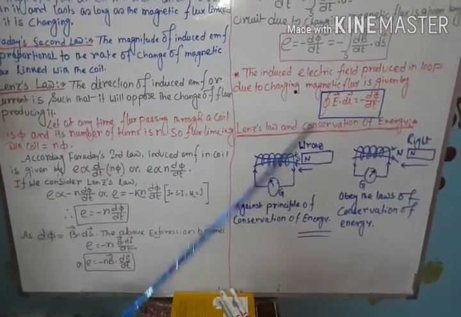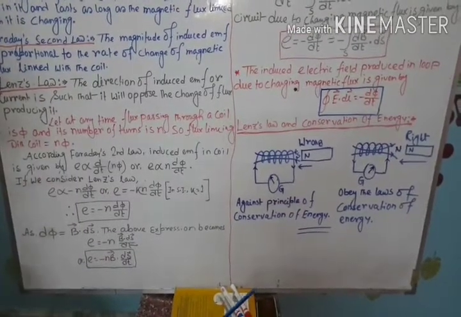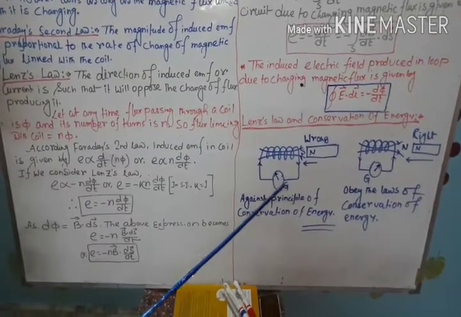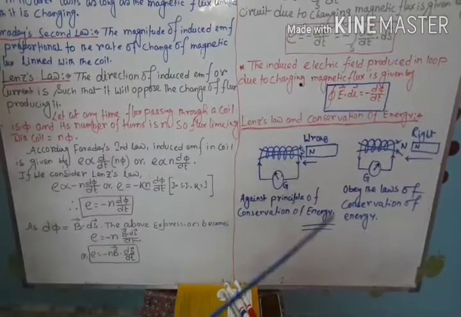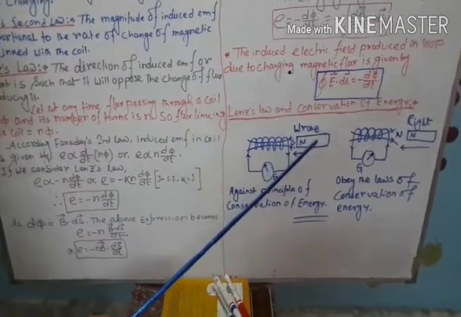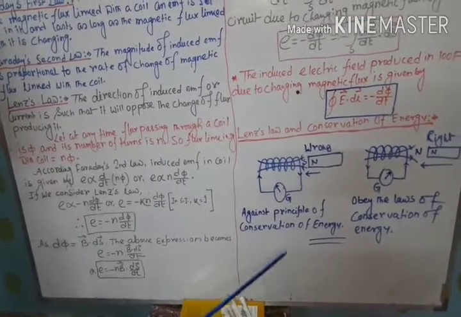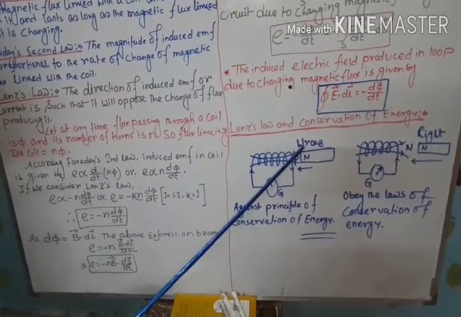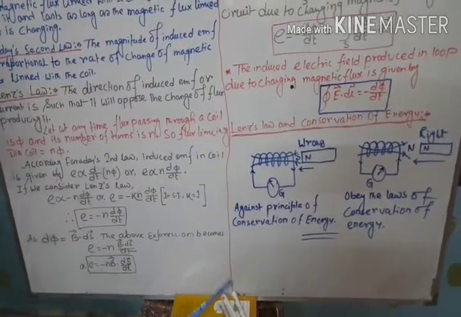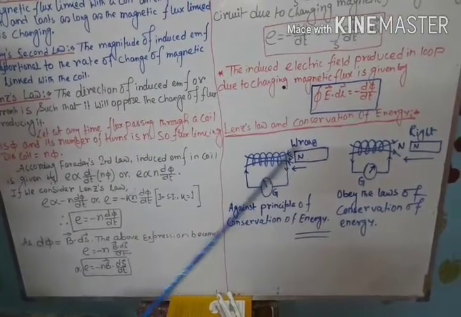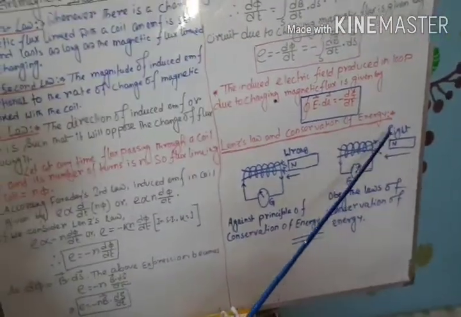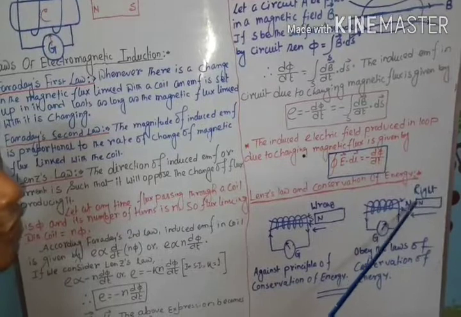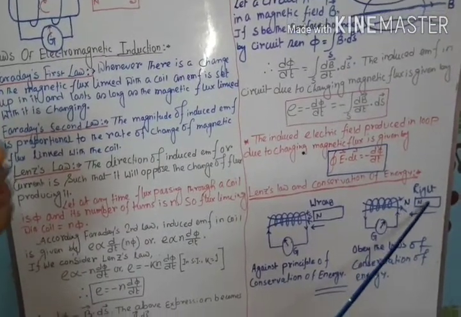But this is against the law of conservation of energy. Why? To produce the induced EMF or current, we have to give some external energy. But in this situation, without any external energy, the bar magnet automatically moves towards the solenoid, by which some induced EMF will be produced. So this situation is totally wrong. According to Lenz, this face of the solenoid becomes a north pole, and between this north pole and north pole there will be a repulsive force.